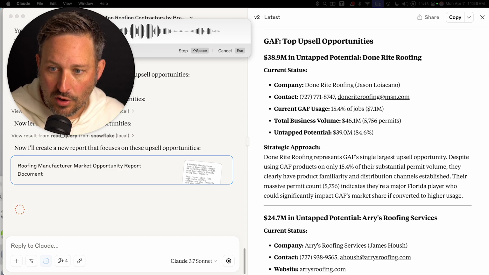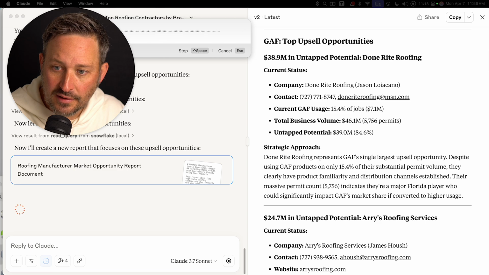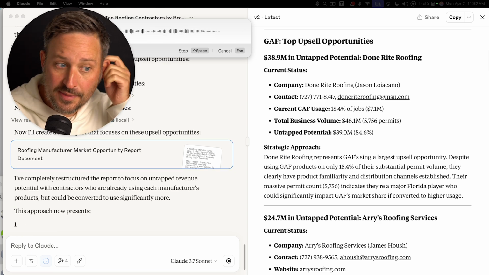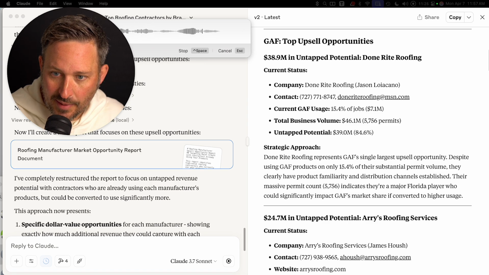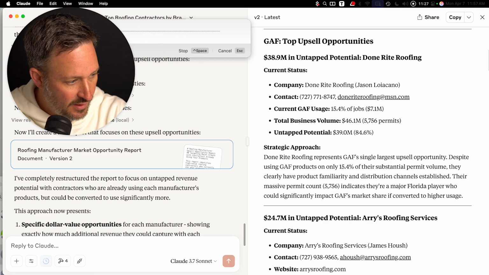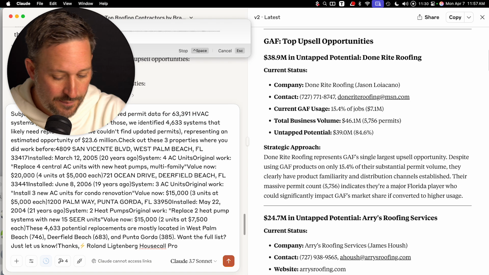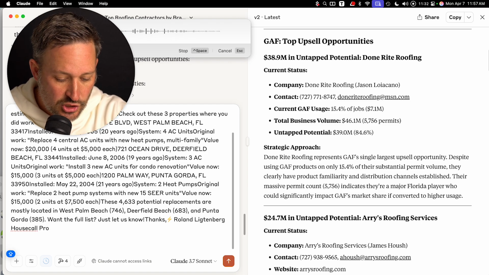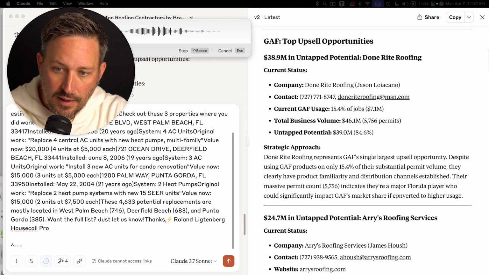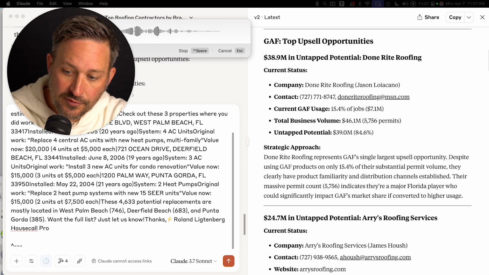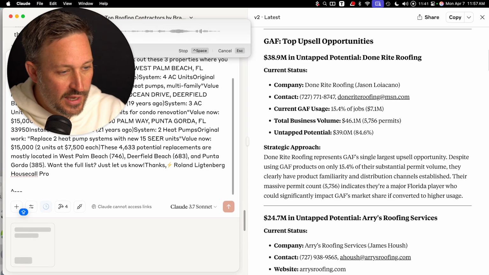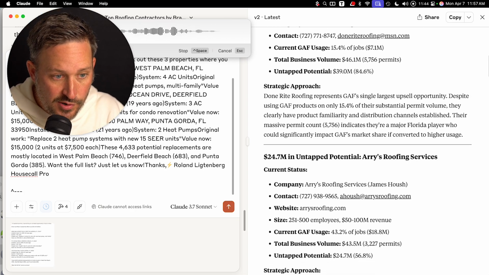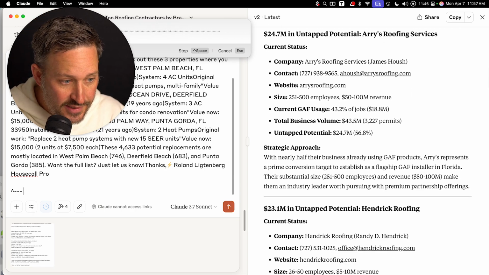And then what I also need you to do is go find the people at GAF that I should reach out to. These might be local sales reps. They might be national reps, etc. This is the structure that you can use. You should abstract away from this particular email, but really it should be data driven. It should be useful. It should include all the numbers. There should be line breaks.